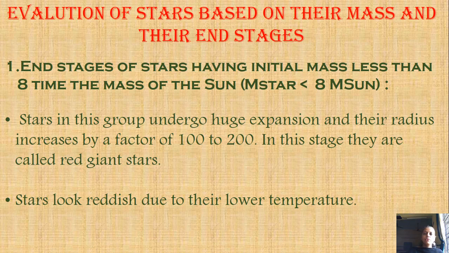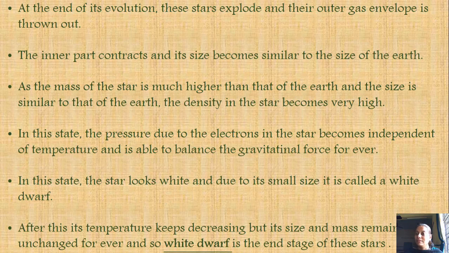At the end stage of this evolution, after the red giant has formed, the star explodes and its outer gas envelope is thrown out. What remains inside starts contracting, and because of that contraction, its size becomes as small as Earth.